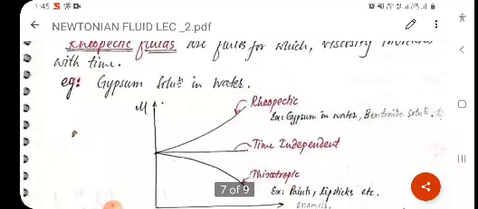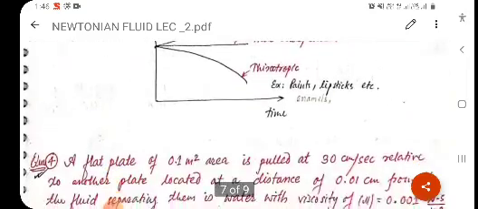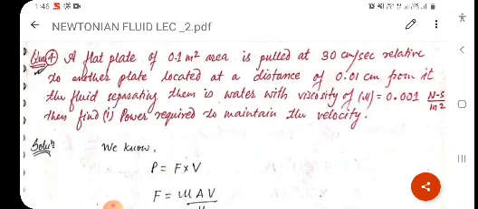Here I have drawn a diagram of mu with respect to time. Clear? So, the middle line is time independent. The upper one is rheopectic fluid, which shows the type of gypsum in water, bentonite solution, etc. The lower one is paints, lipstick, which is thixotropic. Clear? Now we will solve some problems on the previous concepts.